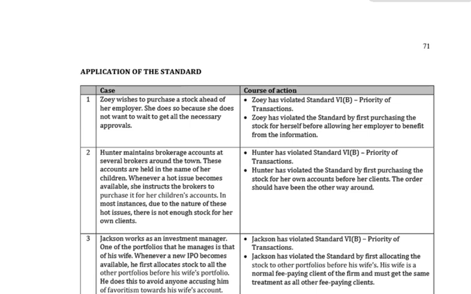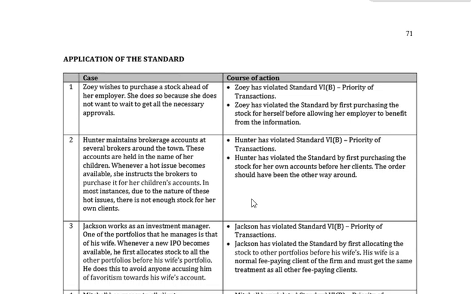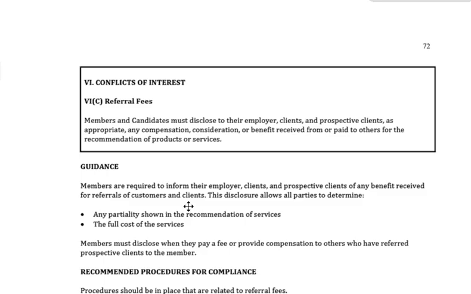Okay, top of page 71, we see over here some applications of this particular standard. Let's just do the first one here. Zoe wishes to purchase a stock ahead of her employer. She does so because she does not want to wait to get all the necessary approvals. Of course, she has violated Standard 6B, priority of transactions, because she purchased stock for herself first before allowing the employer to benefit from the information. Fairly gentle and easy. And there are some more questions for you, guys.